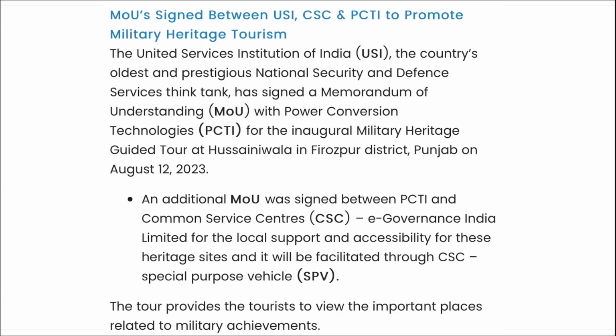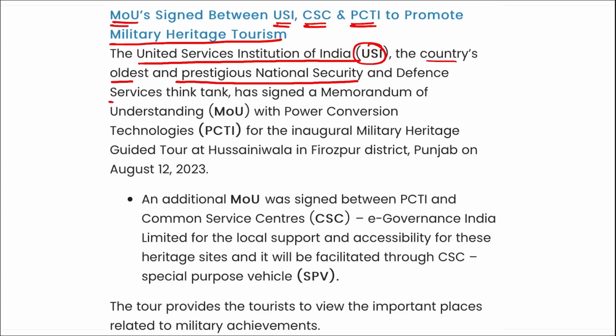Next is an MOU signed between USI, CSC, and PCTI to promote military heritage tourism. I repeat, the United Service Institution of India, the country's oldest and prestigious national security and defense services think tank, recently signed this MOU with PCTI for the inaugural military heritage guided tour in Firozpur district of Punjab, and it was signed on 12th of August.